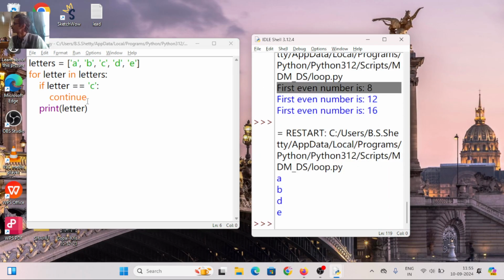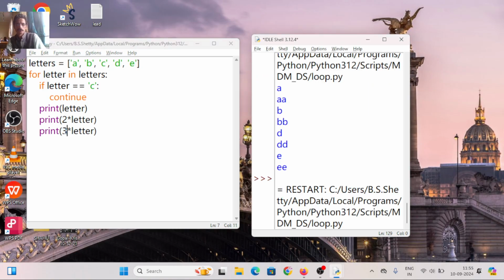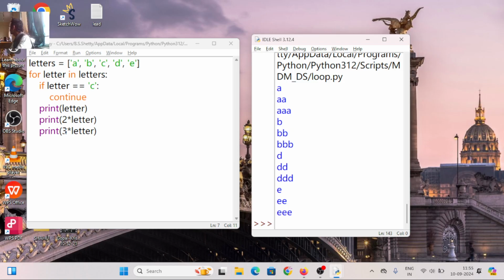See, A, B, D, E. What do I do? I do one more time. Control C, Control E. Letter, 2 into letter. What will happen? It gets printed 2 times. What will happen if I write it like this? 3 into letter. Are you understanding it or not?